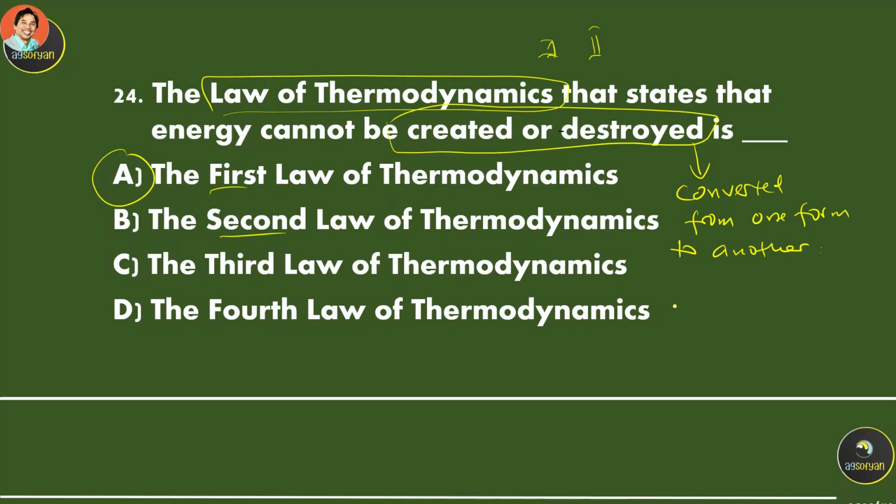An example is the light energy from the sun, which can be converted into chemical energy in the food, which is the glucose, by the plant. So that's the first law of thermodynamics.